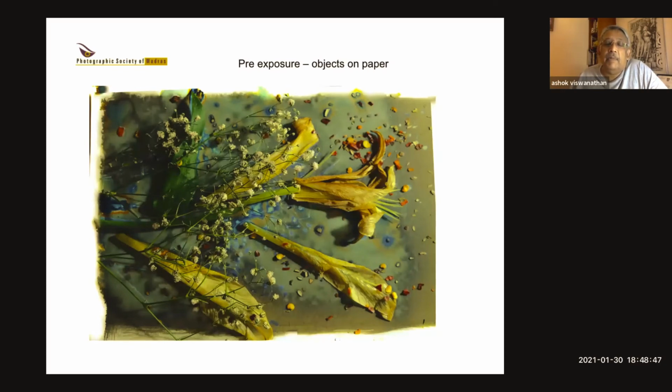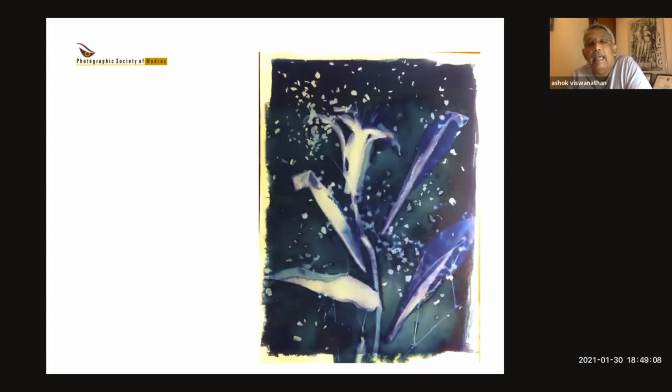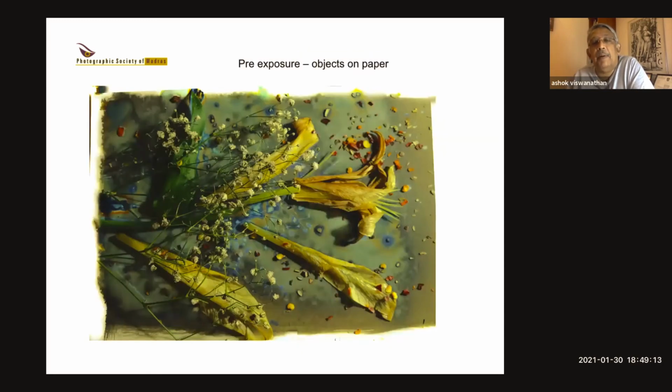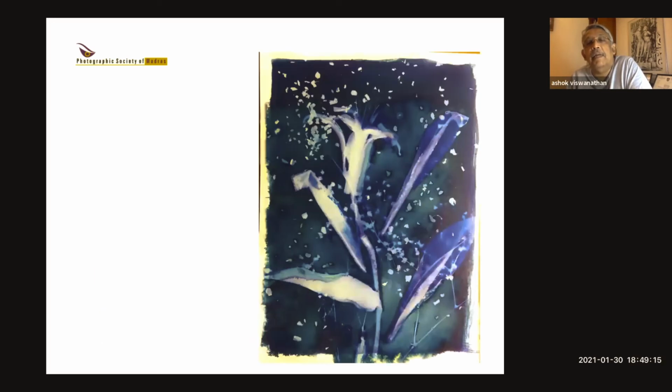So now you get a range of colors, light blue, dark blue. It all depends on what you're using and how long you keep it. Some people even put soap foam on top, and the soap foam keeps spreading, gives nice bubble effects. And it's a very interesting thing to try out. This is the print that came from that previous. This was how it looks when I made the print. This is how it looks when the print is made.